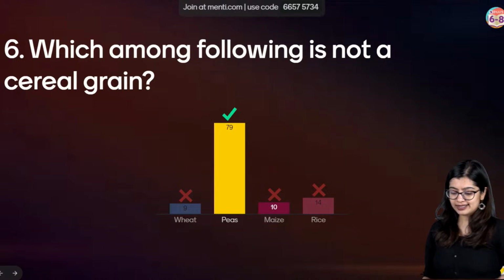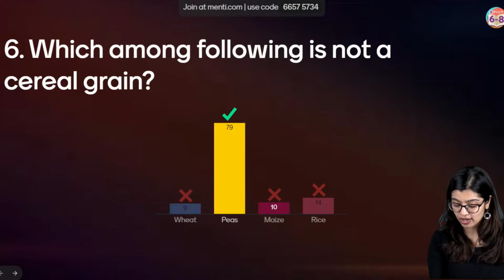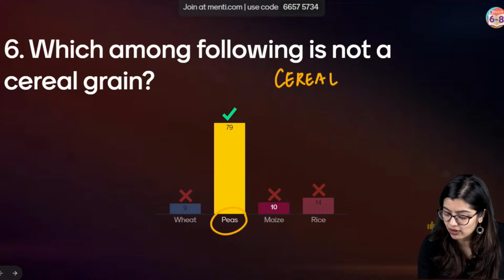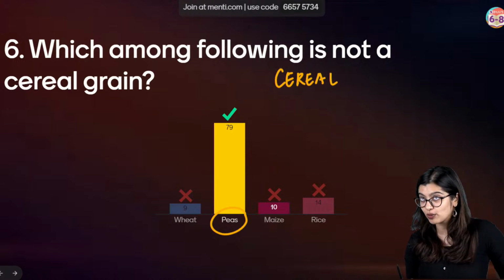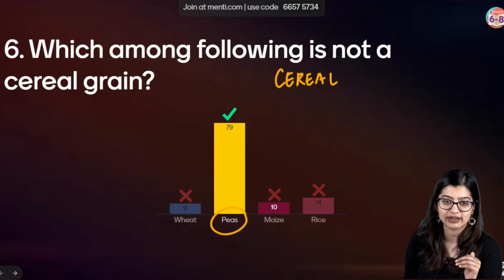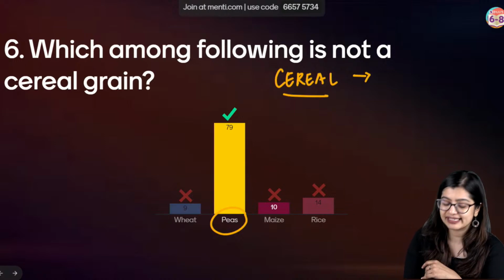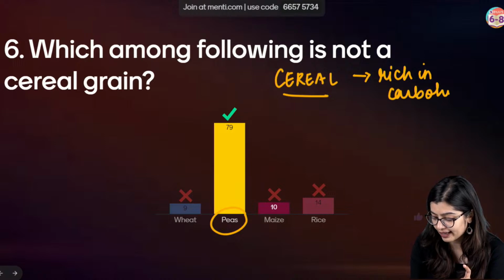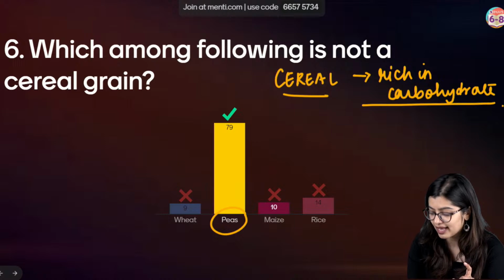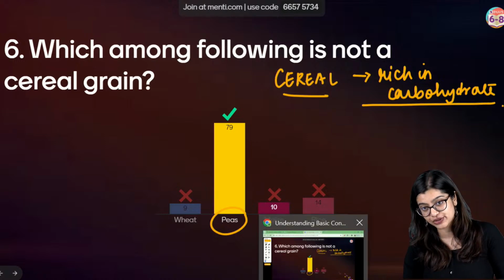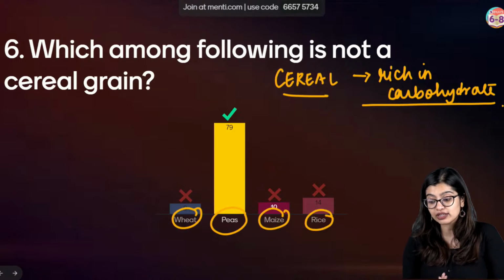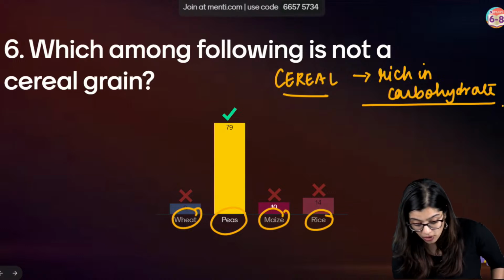Okay. Awesome, all of you, very good. Now I can see many of you got the correct answer. Now what is a cereal grain, right? What do we call cereal crops? Later on you will learn about cereal crops, legumes and all of that. So what is a cereal crop? A cereal crop or cereal grain is one which is rich in carbohydrates. This is one way of distinguishing them. If you look at wheat, maize, rice, they are all rich sources of carbohydrate. Yes, and in all the cases, what do we see?